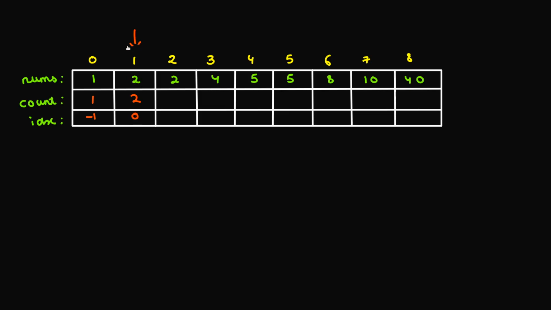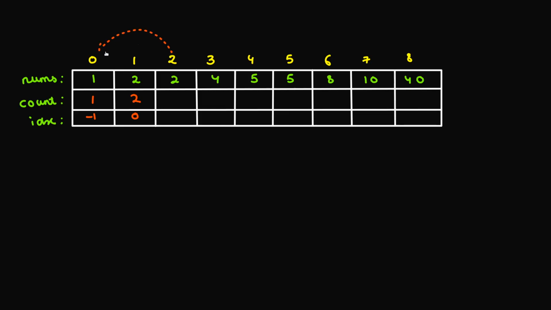Okay. So let's just try to run for the other number, which is this 2. Okay. So if I am at this 2, what are the possibilities that I have? Okay. So can I come at this 2 from this 2? So if we see, does this 2 divide this 2? Yes, definitely. 2 mod 2 is 0. So this 2 divides this 2. But what's the count of the subset at this 2? The count is 2. So what's the count of the subset that's going to be for this 2? Since I already have 2 numbers till here, and if I'm adding this 2 again, the total count of the subset that I'm going to have at this particular position is 2 plus 1, which is 3. Okay, so that's one possibility.